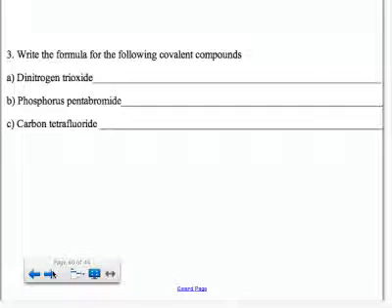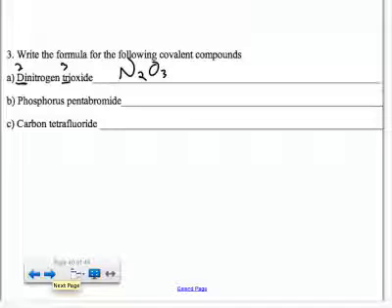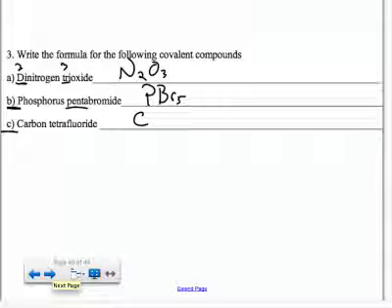Now we're doing covalent compounds. Okay, here's where you need to know your prefixes. Dinitrogen trioxide: di means 2, tri means 3. You use those numbers in the formula: N with a 2, O with a 3. Phosphorus with no prefix means 1, P. Penta is for 5, so phosphorus pentabromide, PBr5. Carbon, no prefix means 1. Tetra means 4. Fluoride means fluorine, CF4.